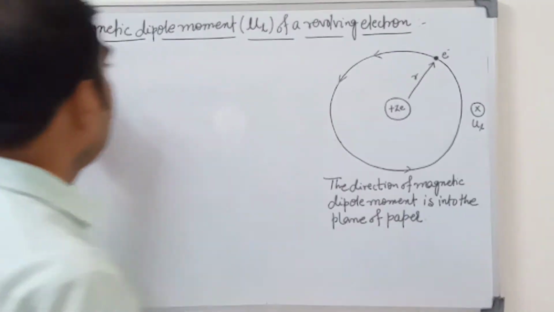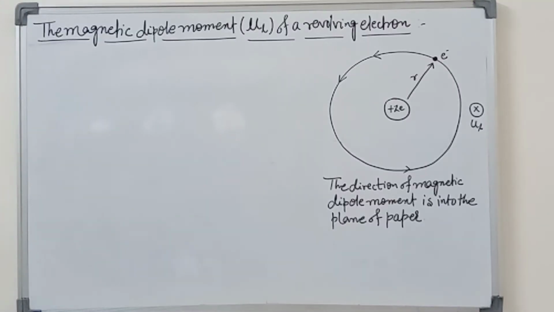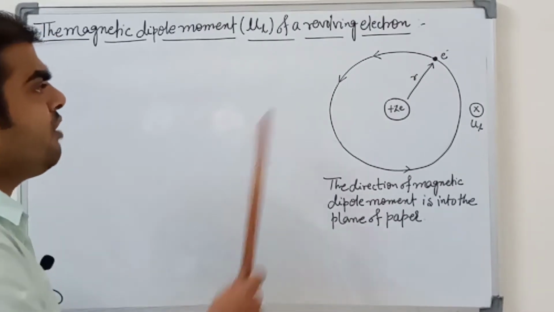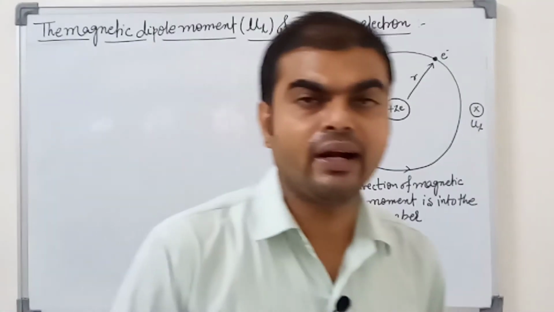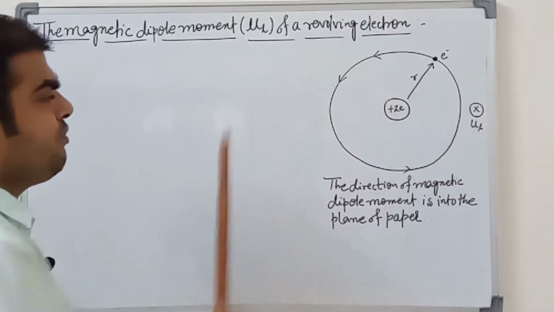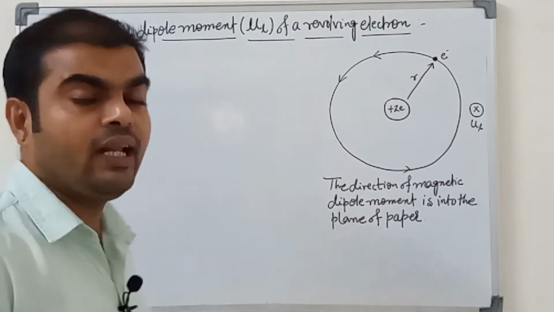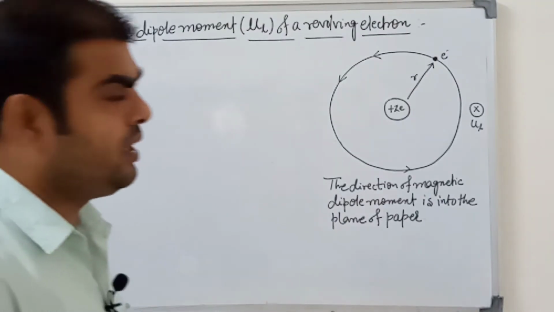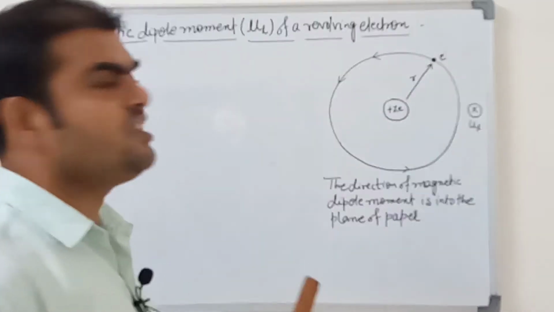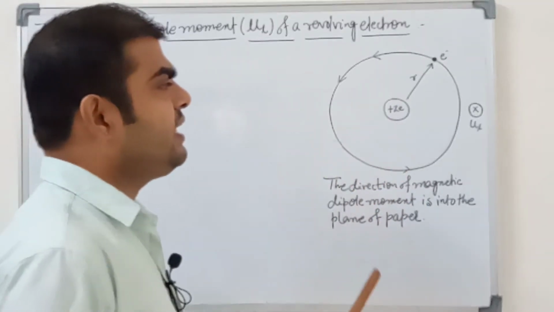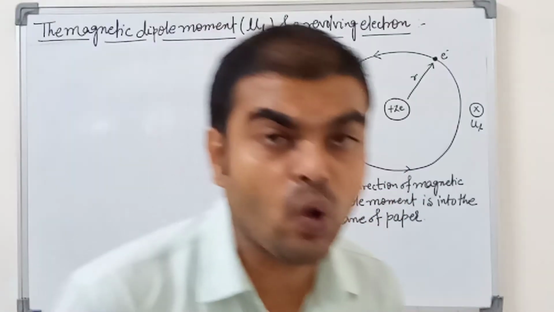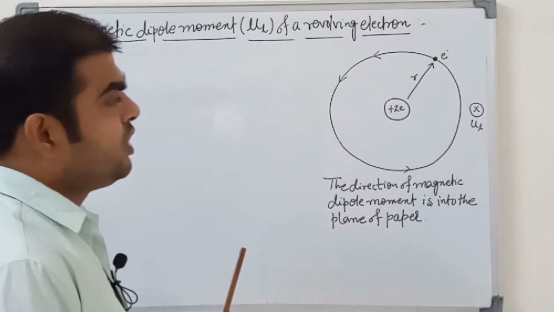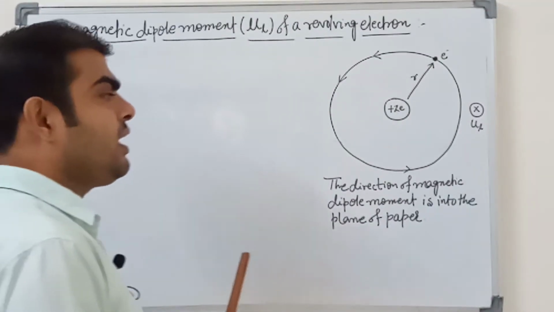The magnetic dipole moment of a revolving electron. It means an electron particle moving around the nucleus creates a magnetic field and a magnetic dipole moment. So you can see this picture, which is very clear. The nucleus is at the center and the electron is revolving anti-clockwise, not clockwise. The anti-clockwise revolving electron creates a magnetic dipole moment.